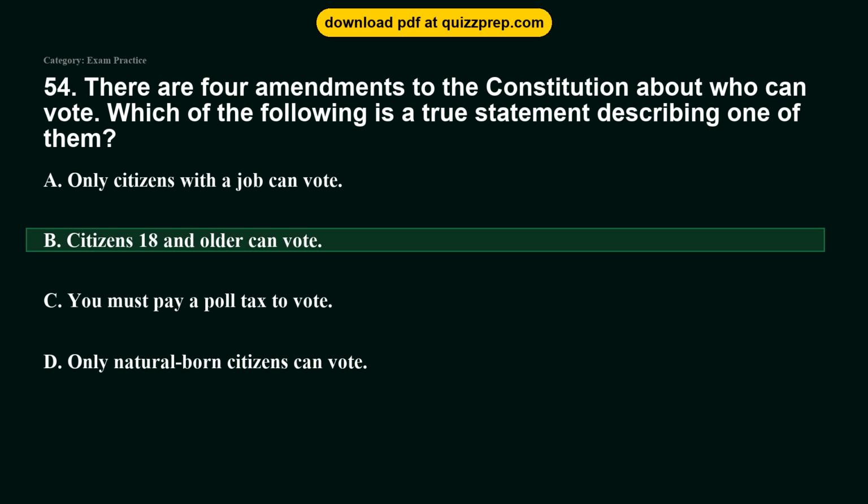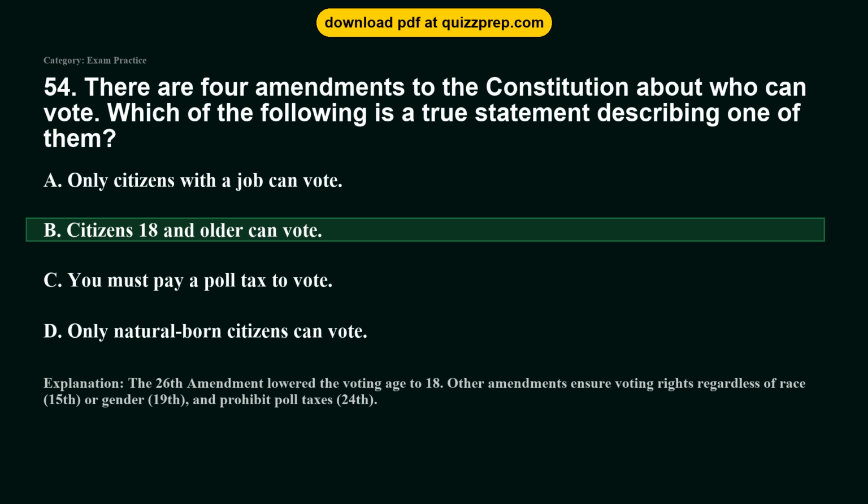The correct answer is option B. Citizens 18 and older can vote. The 26th Amendment lowered the voting age to 18. Other amendments ensure voting rights regardless of race, 15th, or gender, 19th, and prohibit poll taxes, 24th.